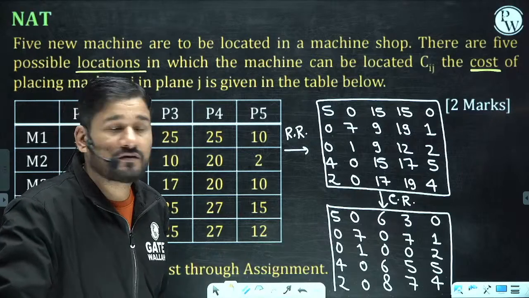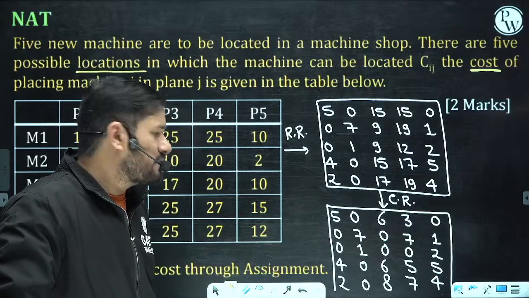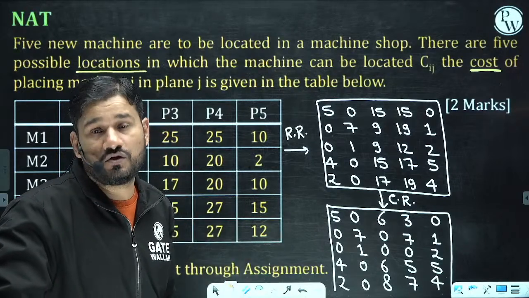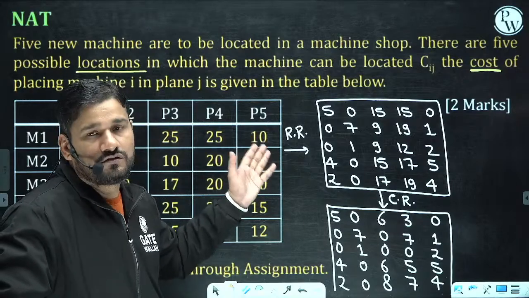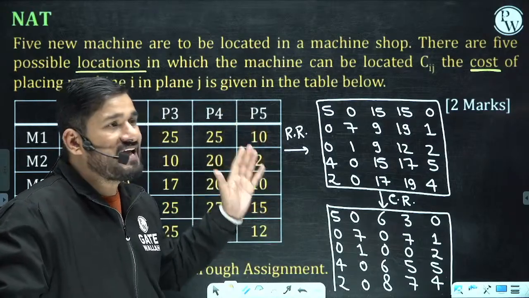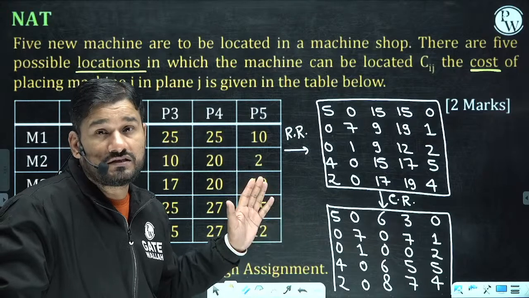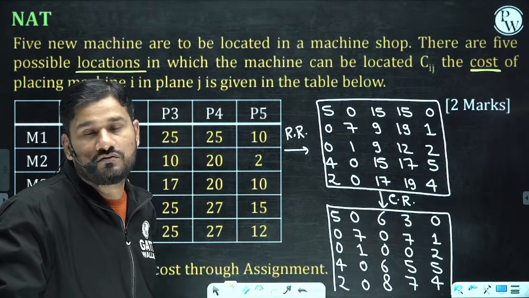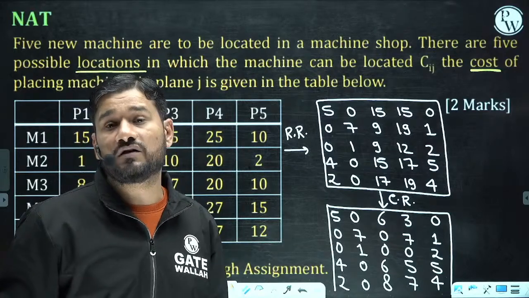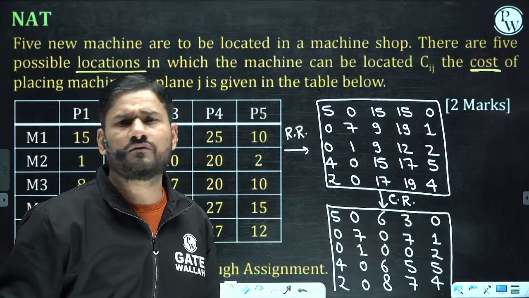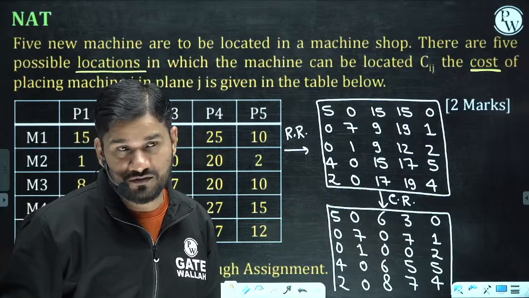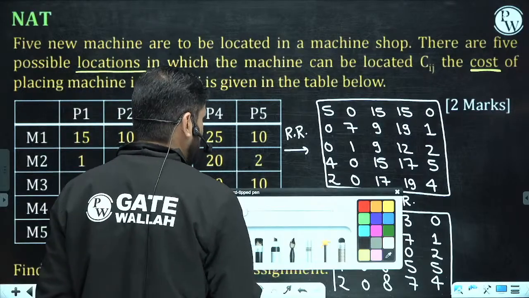What is the next step? Okay, tell me how many lines you require to cover all the zeros. I hope that you are clear with the obvious. This is only for those people who are already clear with the basics. So tell me how many lines you require to cover all the zeros. Minimum lines. Please remember, we have to identify the minimum number of lines. We have to cover all the zeros through the horizontal or vertical line combination, but those lines must be minimum in count. And what is that value?